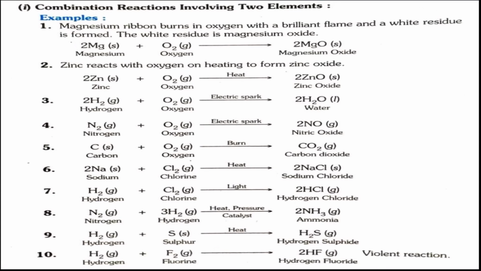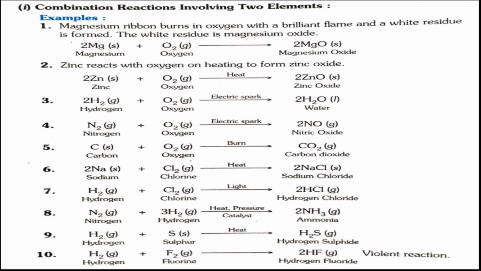Let's move on to the fourth reaction. N2 plus O2 gives 2NO, that is nitric oxide is formed. Fifth reaction, carbon plus oxygen: C plus O2 gives CO2. It's a combustion reaction, isn't it? And sixth example is sodium reacts with chlorine to form sodium chloride, that we have already discussed. Seventh example is H2 plus Cl2 gives 2HCl.